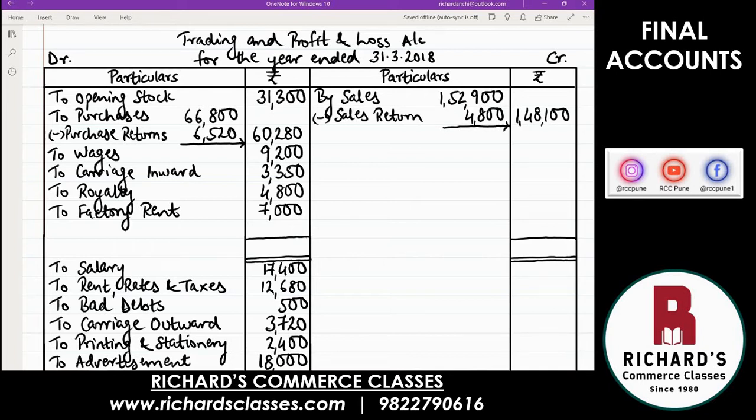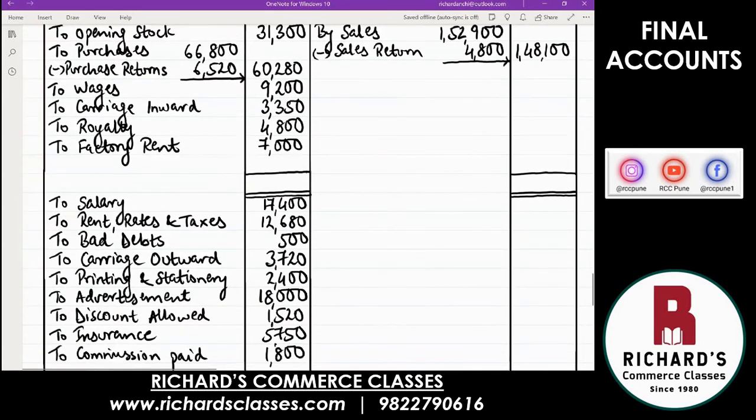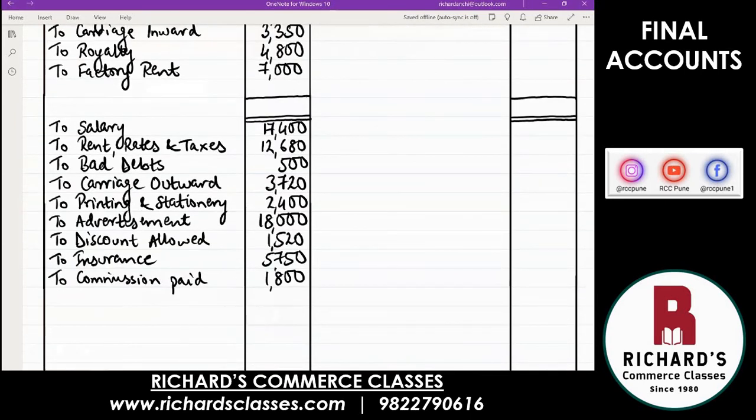Then the next three items are all incomes, but not direct incomes, indirect incomes, which means they will go to profit and loss account. All those incomes have nothing to do with manufacturing process. So come below the line. Remember, the first line you always leave it out. Write by and leave it out. I'll tell you why that line is left. Don't write anything there. And then below that you continue.